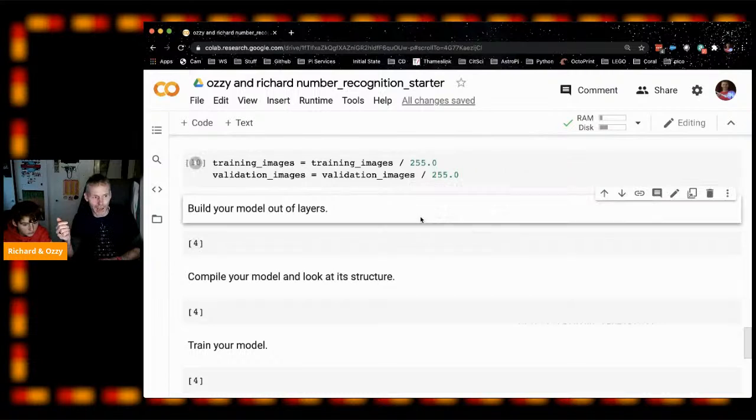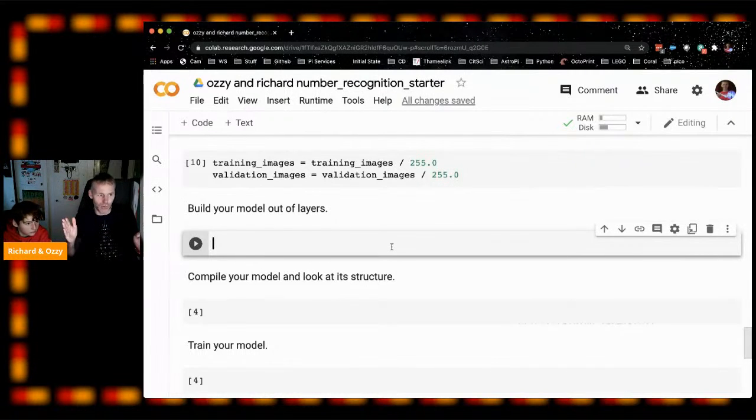The first one will take our image in, and it will flatten it out. So rather than having that array of numbers, we'll just have one big long list. And then the second layer will take those numbers, and it will try and create some rules about it. So it might look at the data and say, if there's a curve in the top right-hand corner, then it might be an 8 or a 3. And if there's like a straight line going this way, it might be a 6. And it will build up a whole bunch of those rules.